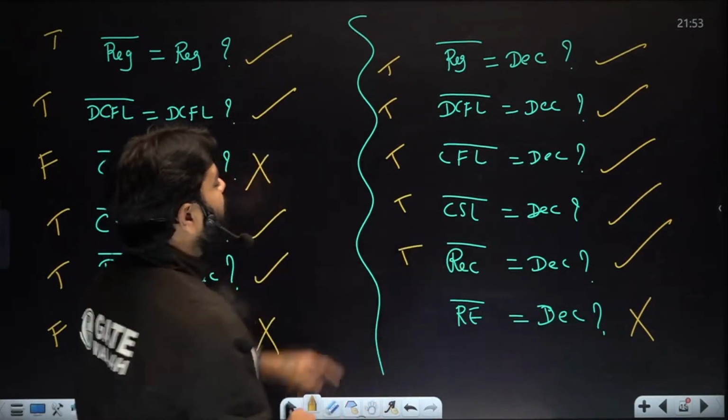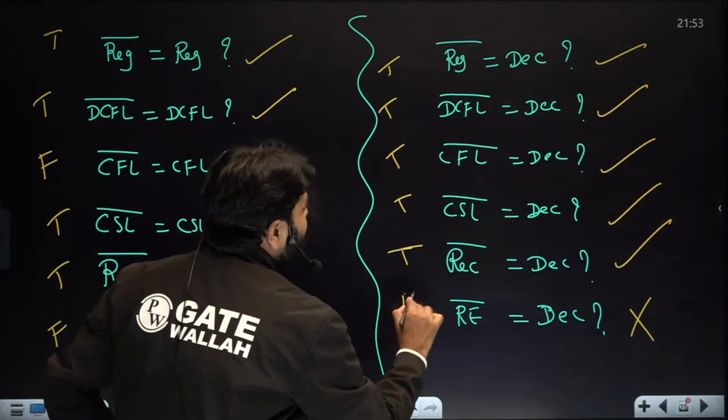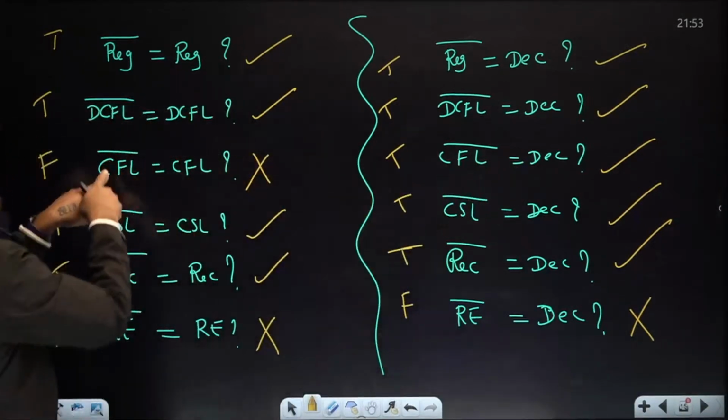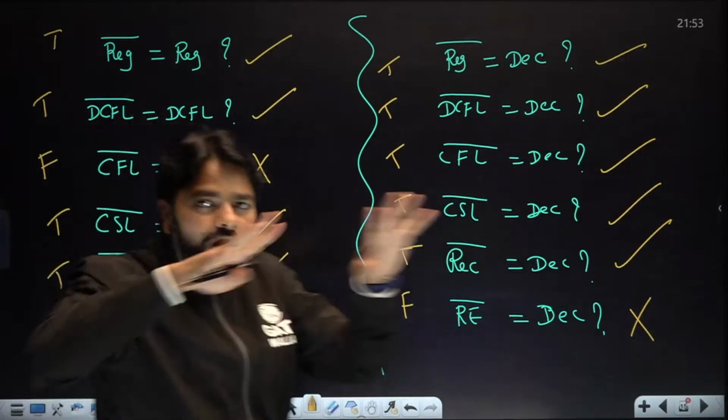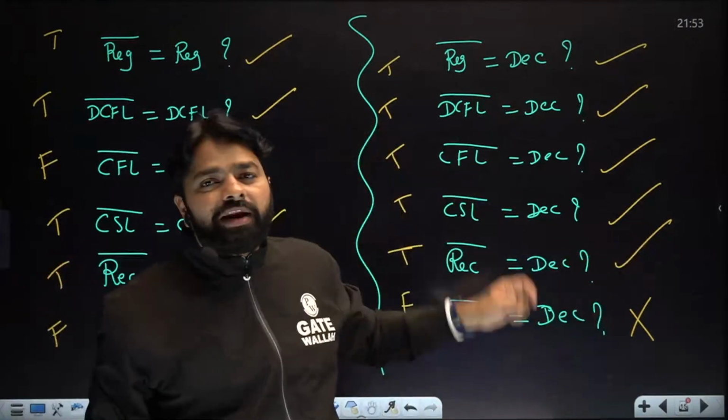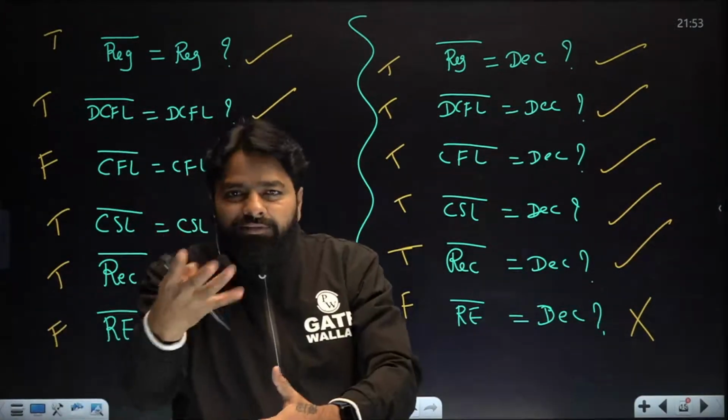So the confusion happens only with these two statements. CFL complement need not be CFL, it's not closed, but the complement of a CFL is always a recursive language.